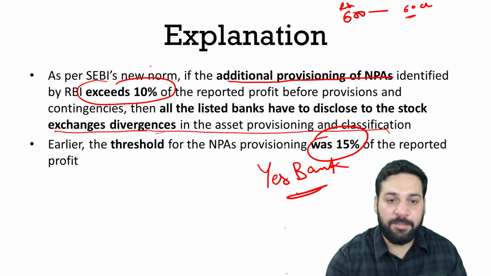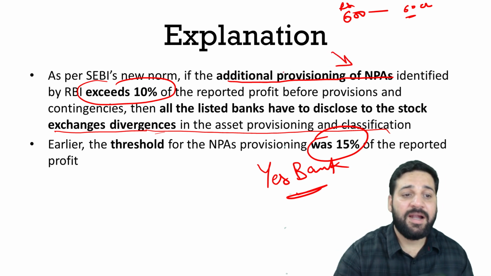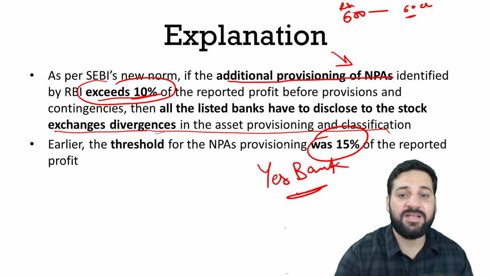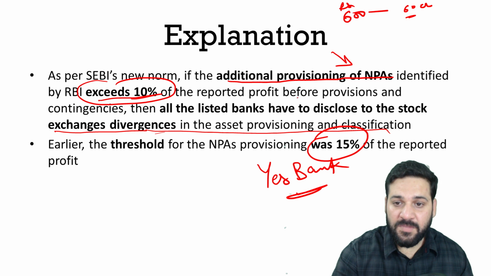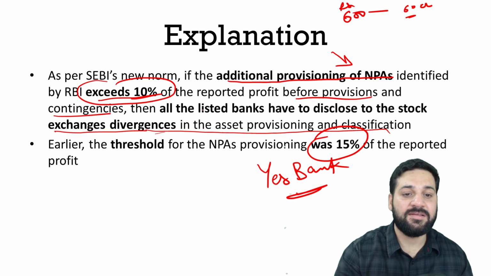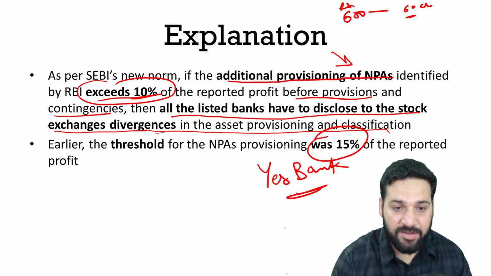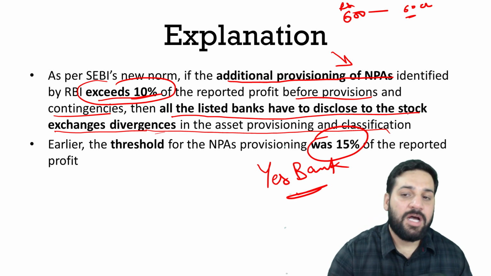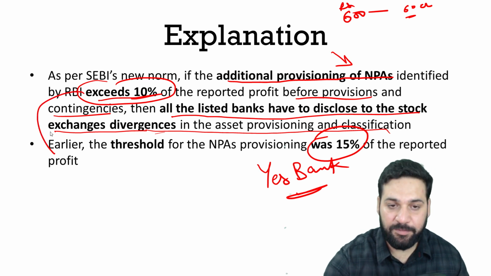So as per the SEBI norm, if the additional provisioning of NPAs identified by RBI exceeds 10% of the reported profit before provisions and contingencies, then listed banks have to disclose this to the stock exchange. About this particular fact, this used to be 15%, but now it is 10%.